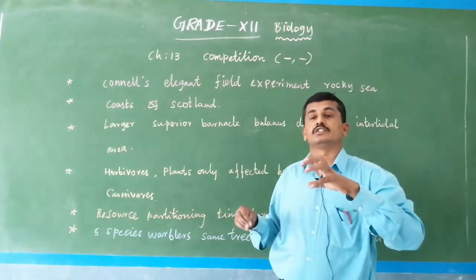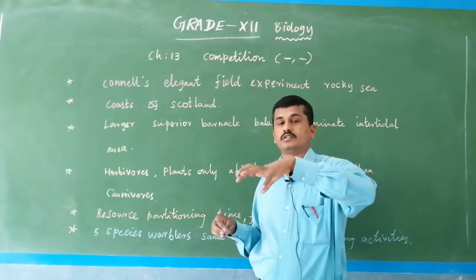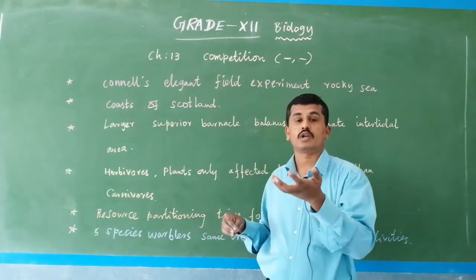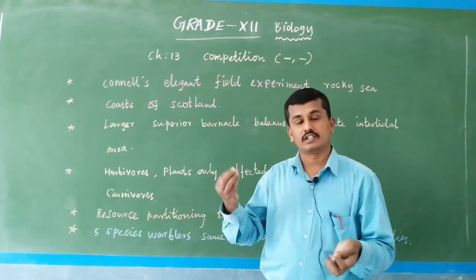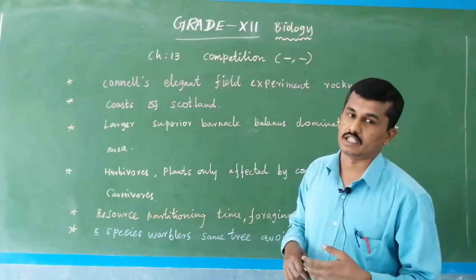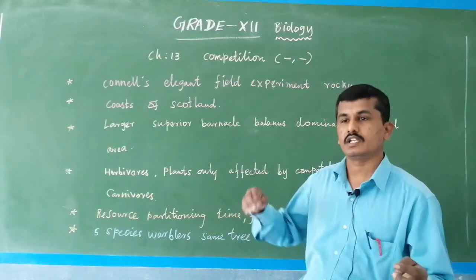Due to competition one species gets developed more compared to the other species. The other species are slowly eliminated from that area, but present in another area.